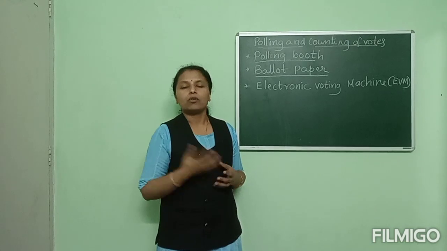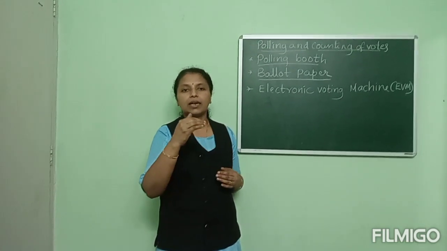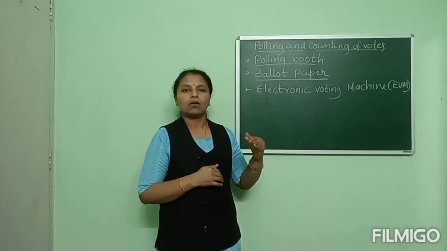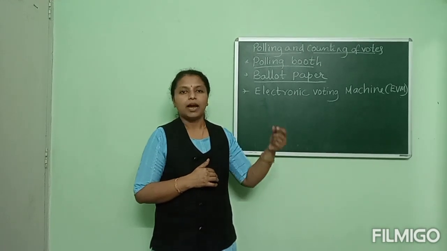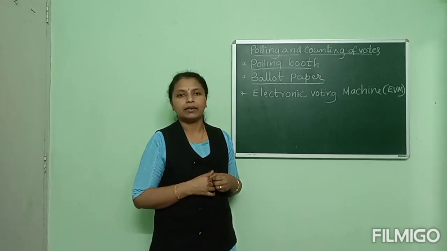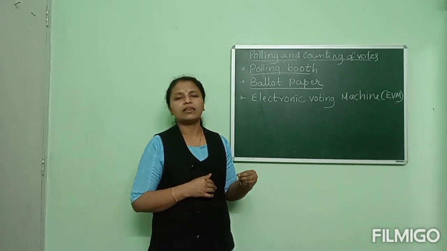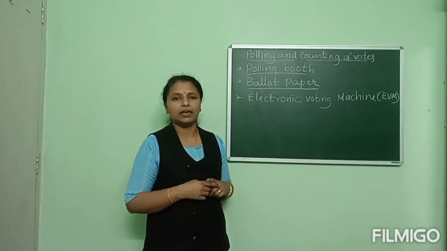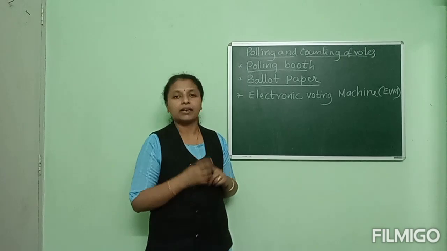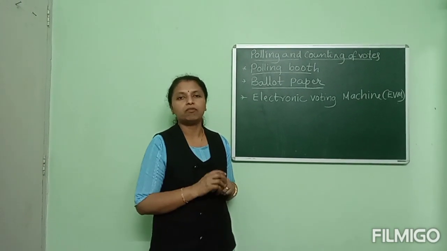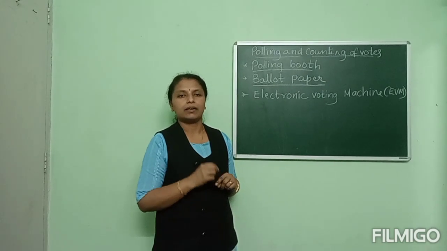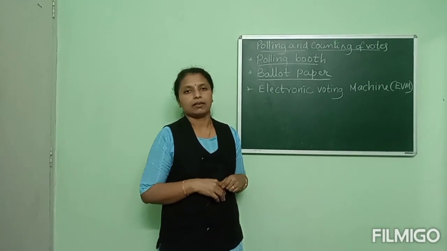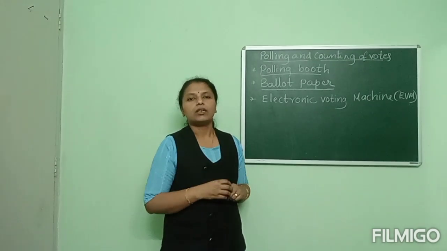When the voter goes to the polling booth, election officers are sitting there to conduct the election smoothly. These election officers identify that voter with the help of the election identity card. After that, ink is applied on his or her finger, the index finger, to recognize that he or she has given the vote or cast the vote.